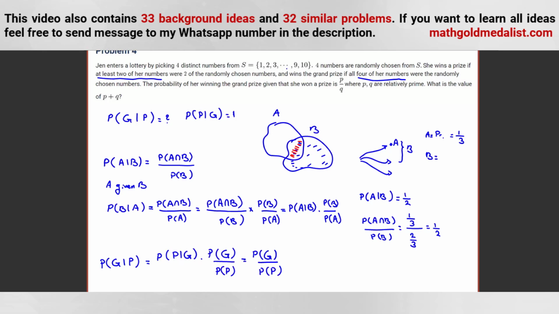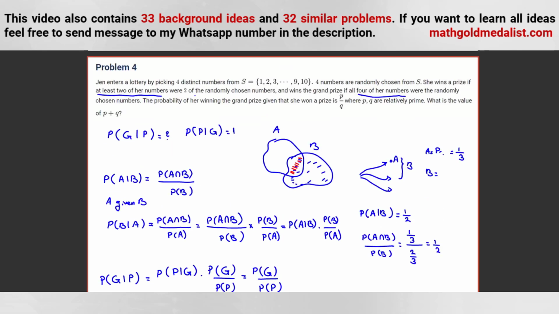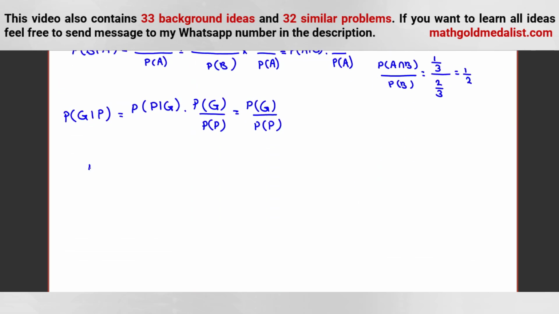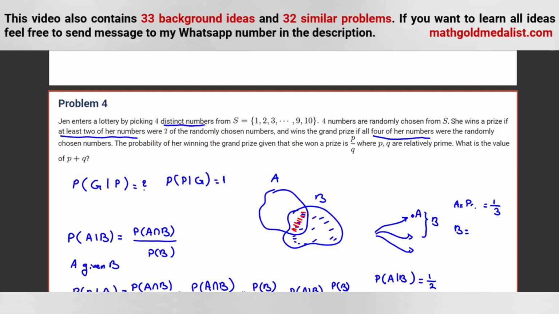So we should apply this. We have numbers 1 to 10. P of G is easier to calculate, so let's calculate P of G first. We have 4 numbers, A1, A2, A3, A4, and we want to see how many cases are in G. Our 4 numbers should be the same. Because we select 4 distinct numbers, chosen randomly from S.